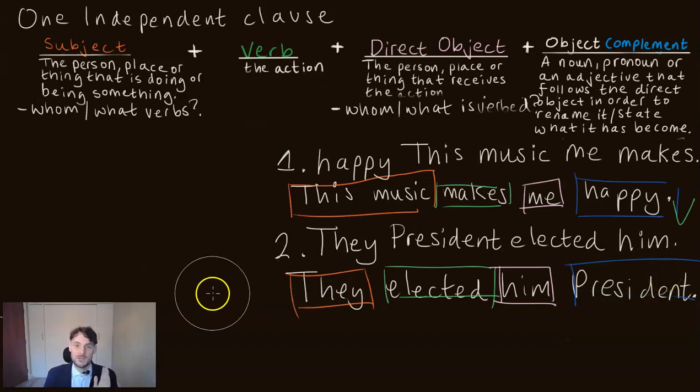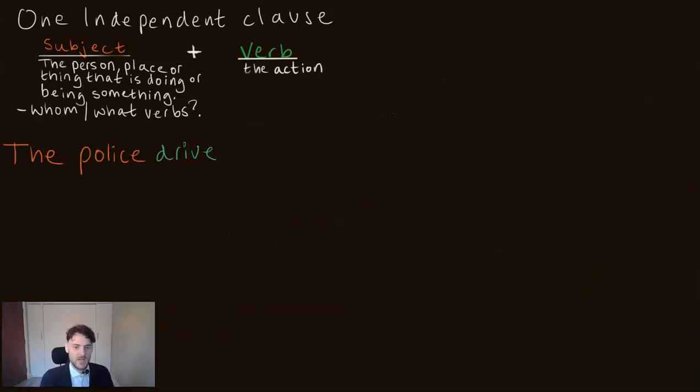So now we're going to go to the next very common structure for simple sentences. We're going to add a complement that helps tell us more about the verb. Okay, about the verb. Now look at the subject and the verb. The police drive. Is that a complete thought? Well, it can be. Depends what you mean by drive. If you mean drive a car, then yes, it's a complete thought, so we could leave it there.